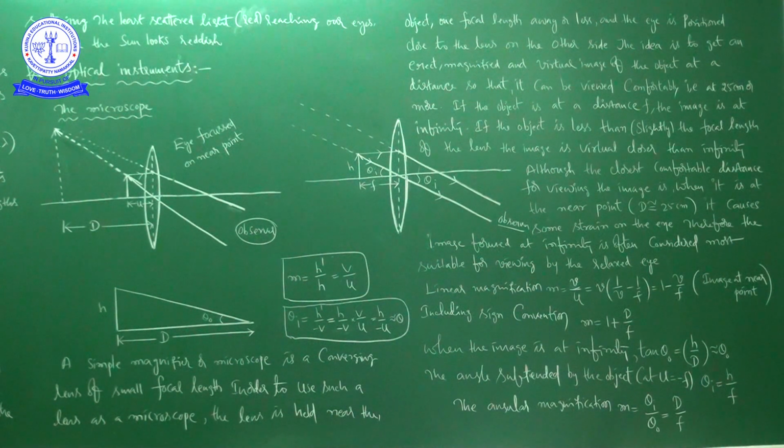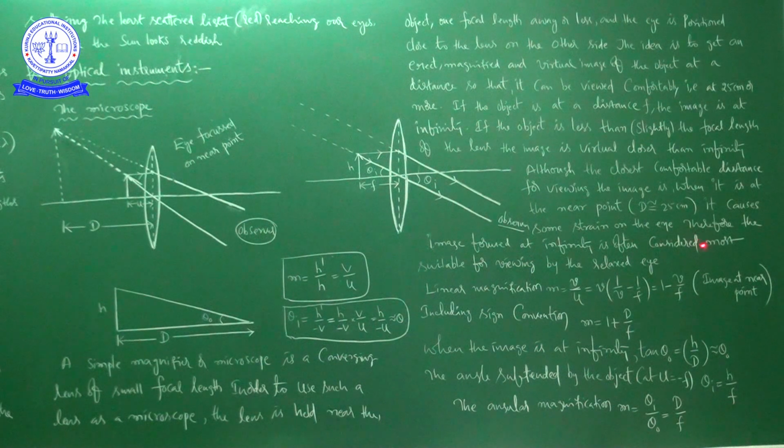Have you got the point? Even though you are making the image form at 25 centimeters, sometimes because of adjustment, when we are watching the image of the object, we are going to adjust the microscope with the help of screws. When you are adjusting, you may get some stress to the eye. Even to avoid that, it is better to view the image which is formed at infinity, but it is virtual.